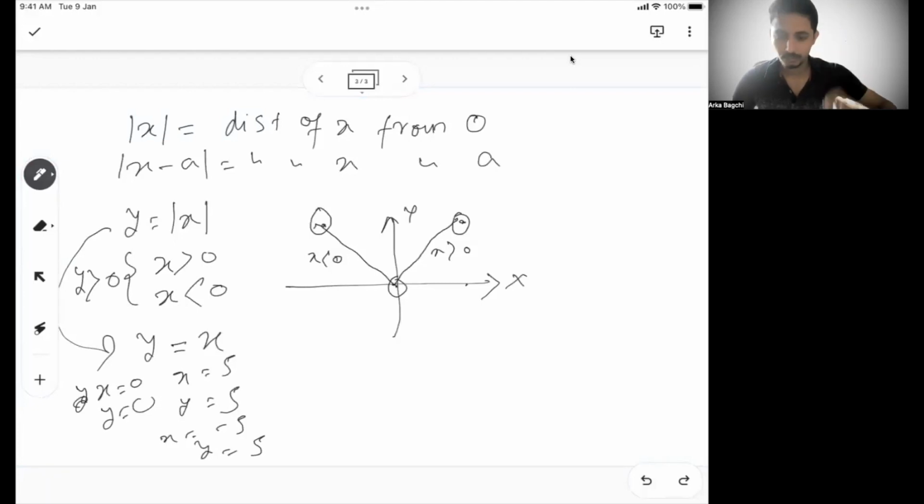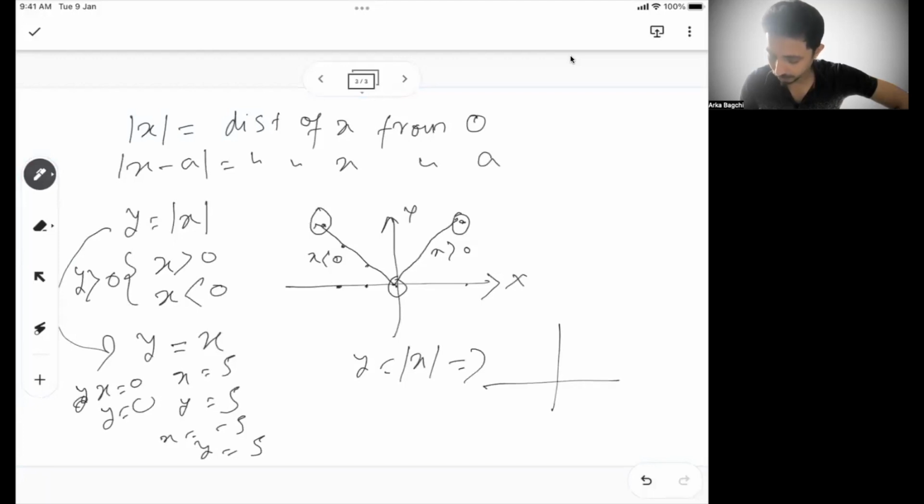If x is minus 1, y will be 1. If x is minus 2, y will be 2. So for y equal to mod x, how will your graph look? Your graph will look like this. So this has to be the origin. Okay, so this is the graph of y equal to mod x, right?